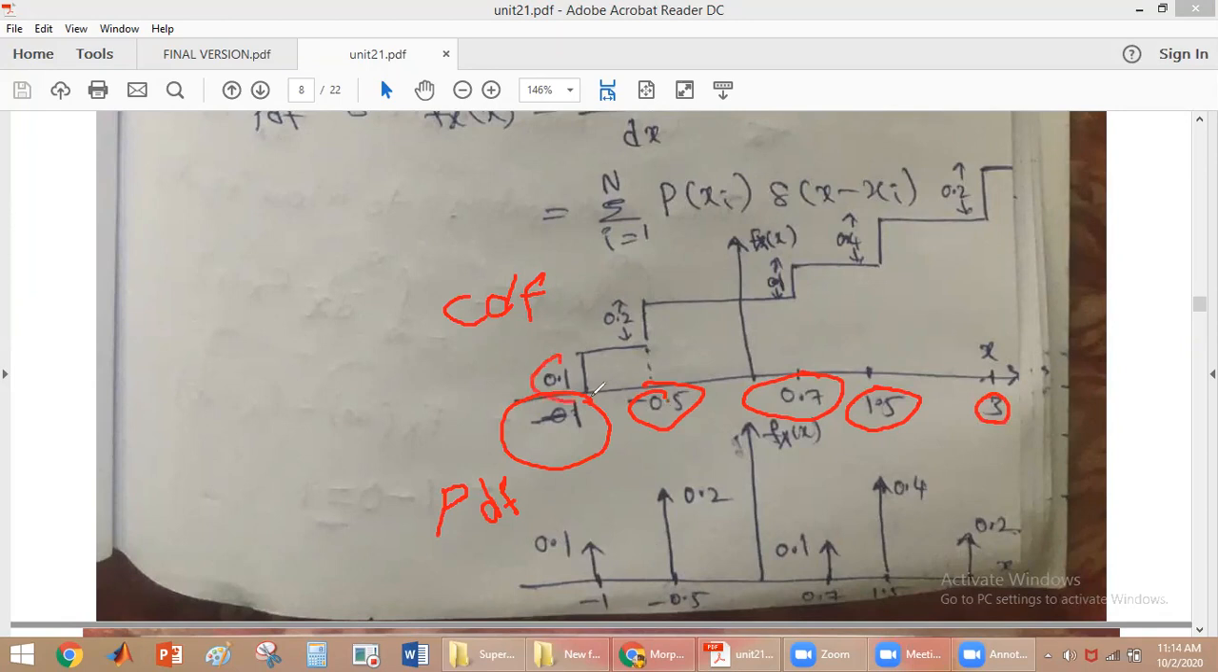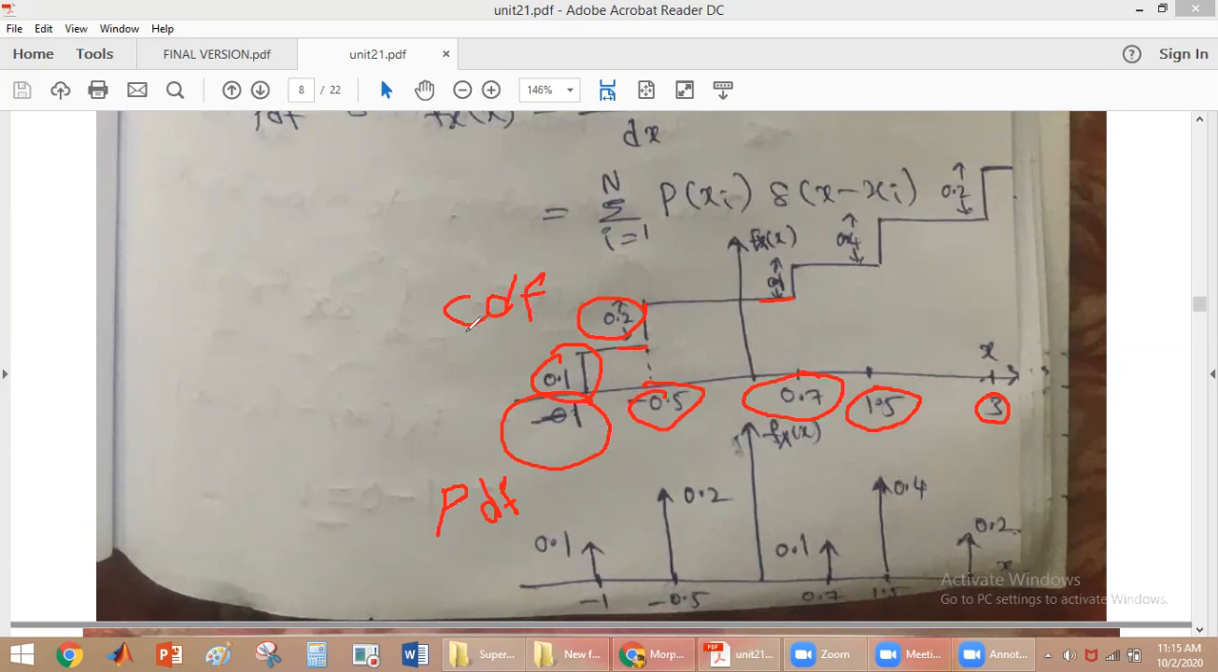The first time it is raised by 0.1. The second time it is raised by 0.2. From this particular point, how much is it raised? It is 0.2. From this particular point, how much is it raised? That is 0.1. So at 0.7 we will have 0.1, at 1.5 we will have 0.4, and at 3 we will have the value 0.2.